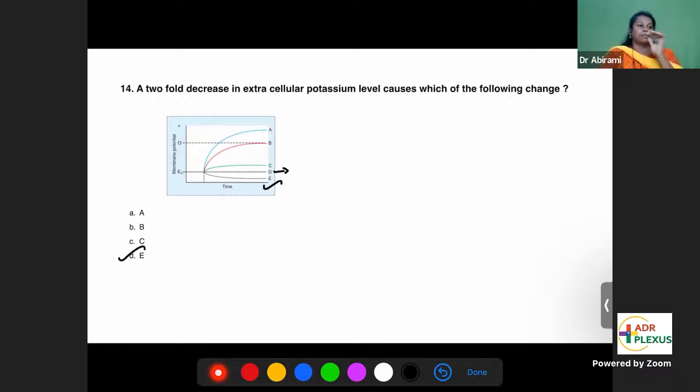When you have questions like this, A, B, C, D is there in the diagram also, and the options are also A, B, C, D, so you should be very careful when you attend these types of questions. The answer is option E, hyperpolarization. It's going beyond the RMP.